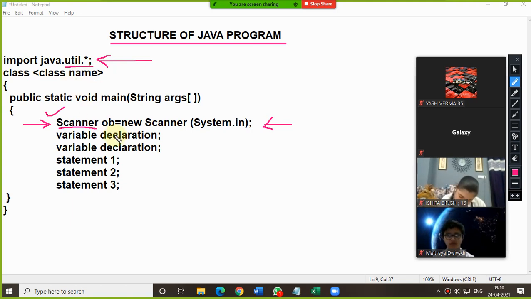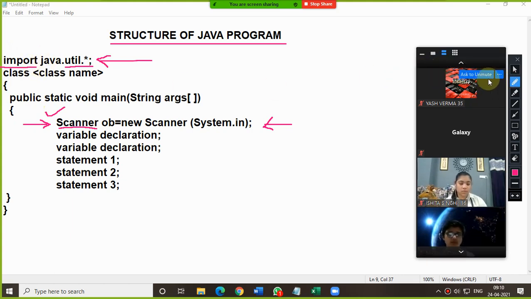Yes, sir. For adding, or you can say for including the library in your program, which keyword is required? The import keyword. And after import, there must be a single space. Please try to understand. After import, there must be a single space. Am I clear?